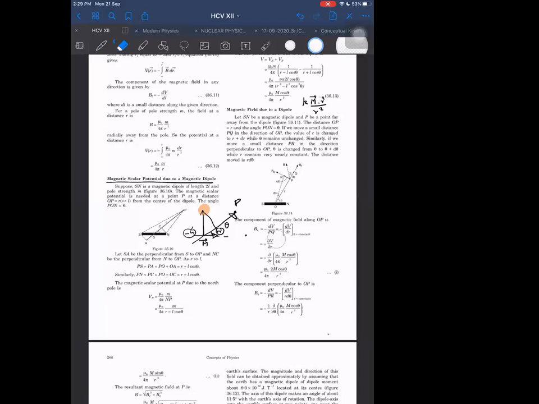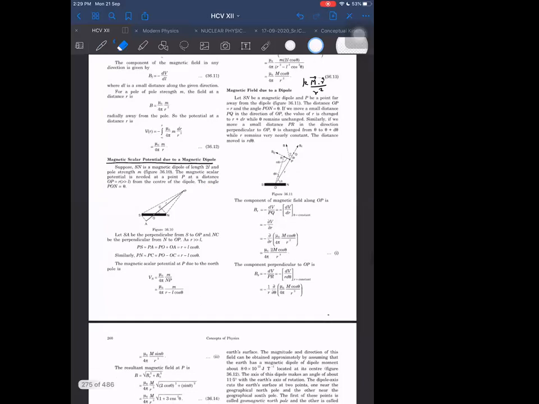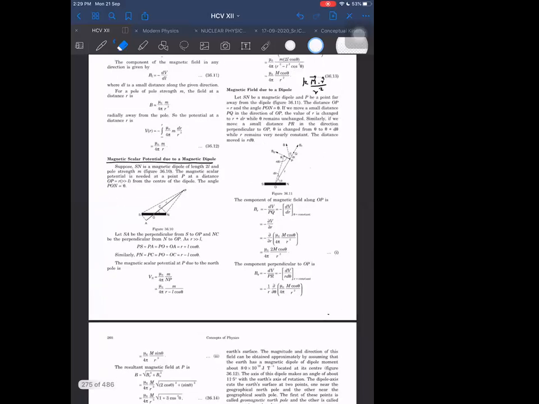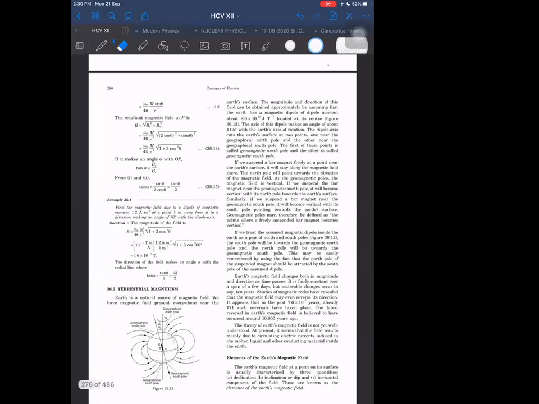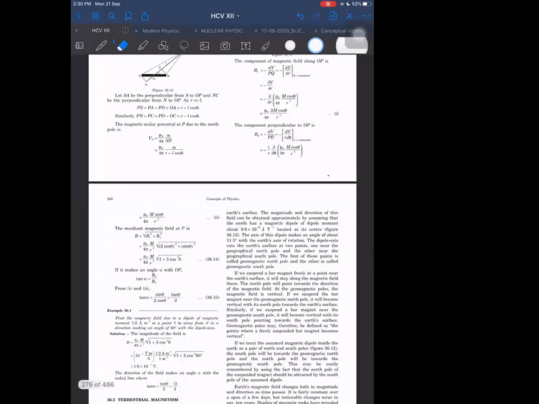So we are getting this again by analogy only. Magnetic field due to a dipole we already know. Do you want me to say all those things again as before? No difference at all. Same as before.